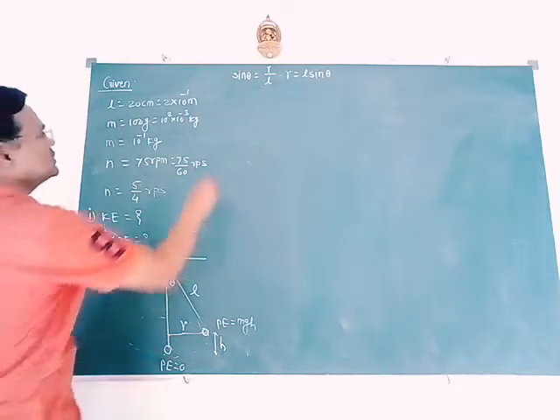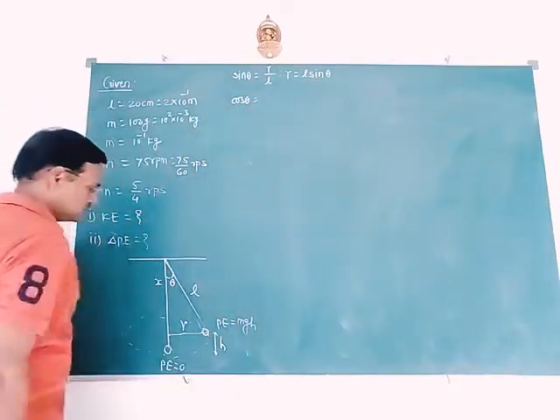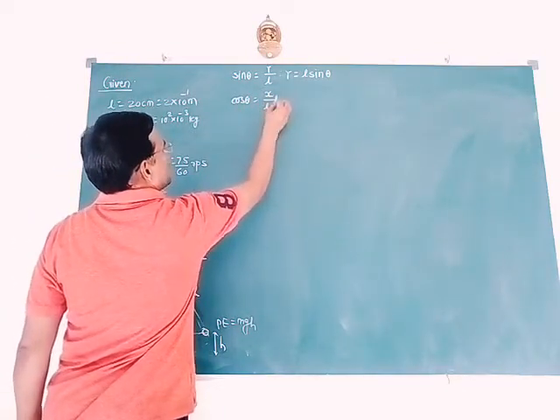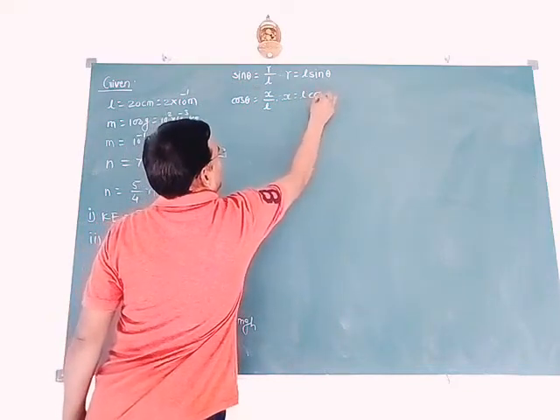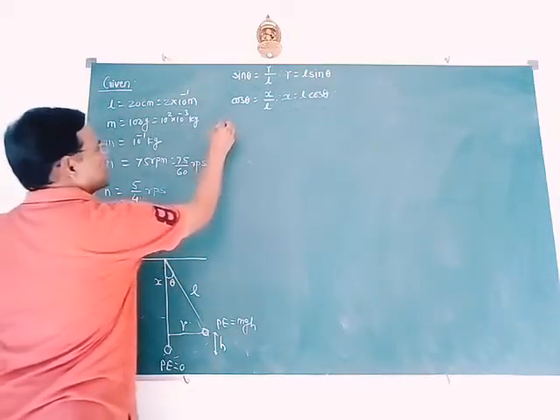Similarly, what is cos theta? Cos theta equal to the adjacent side, that is x by L. Therefore, x equal to L into cos of theta. So what will h be?